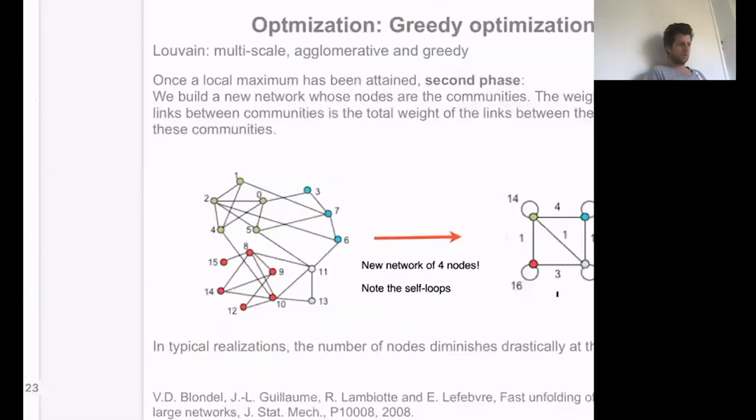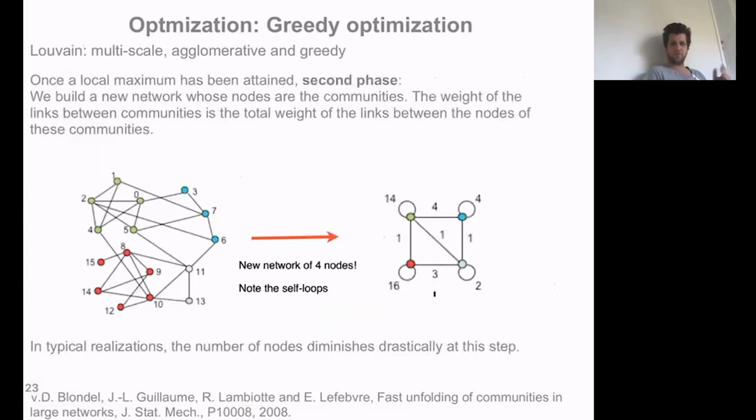The way to do so is to have a second phase to the algorithm. The first phase was this local optimization. The second phase consists in changing the level of representation of the graph, and in this case, in defining new nodes that would be the communities of the original graph. So you start from a network, and you build a smaller network with fewer nodes, where the nodes are the communities that you found in the first phase. Here you need to keep track of what the connections between the nodes in the original graph were, by defining some weights between these new nodes.